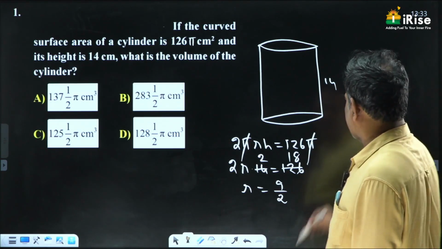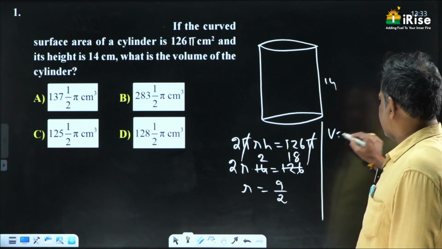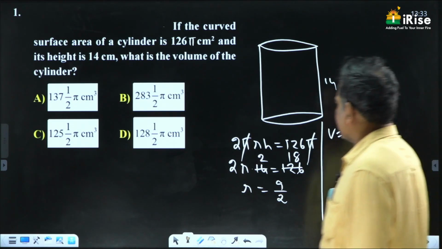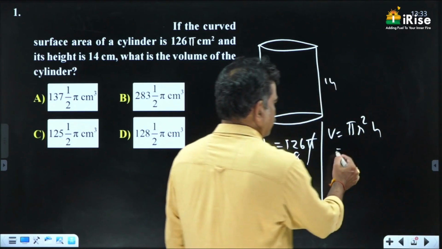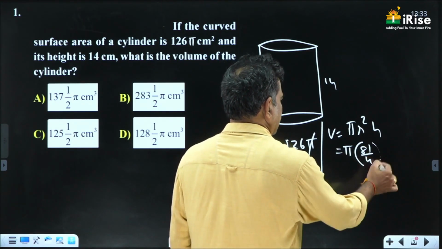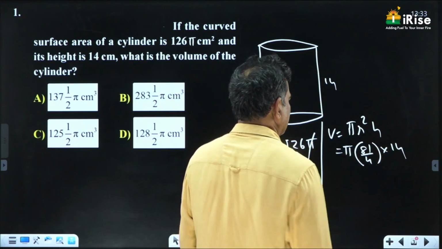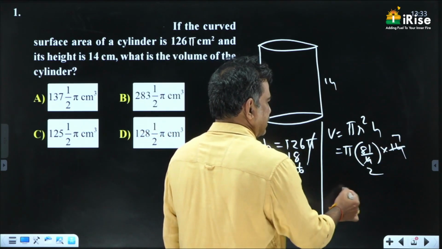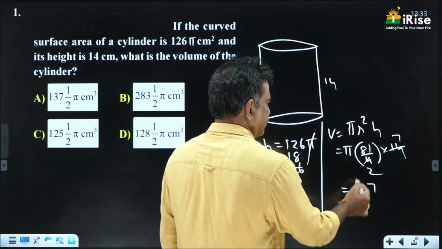Volume formula is nothing but pi R square H. Pi as it is, R square is 81 by 4, into H which is 14. 2 2s, 2 7s cancel. This is nothing but 7.